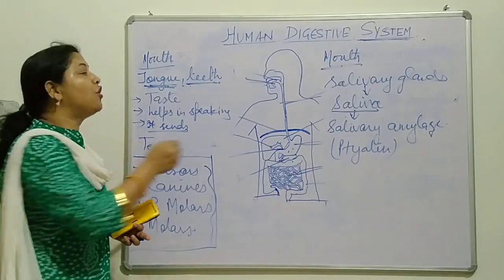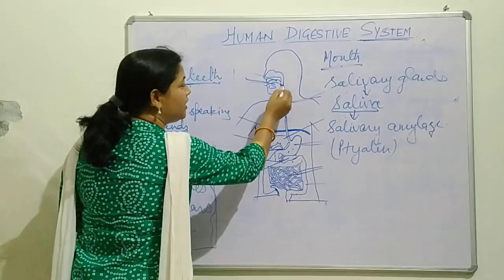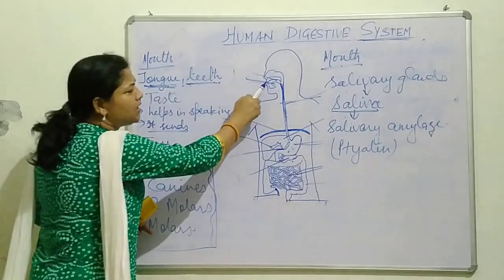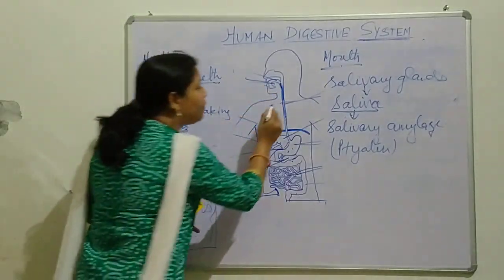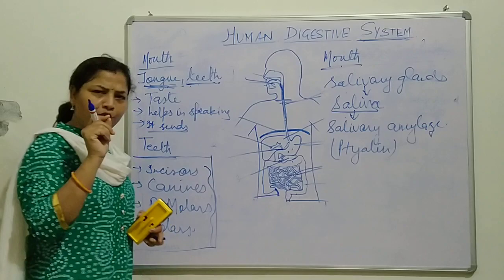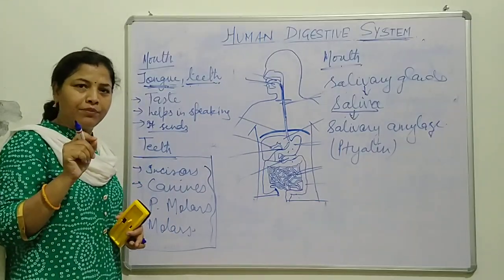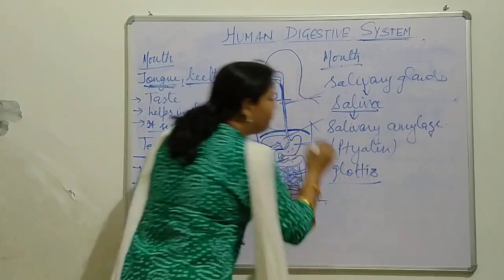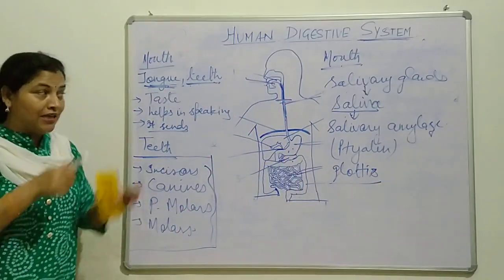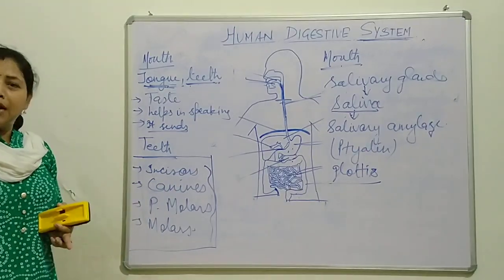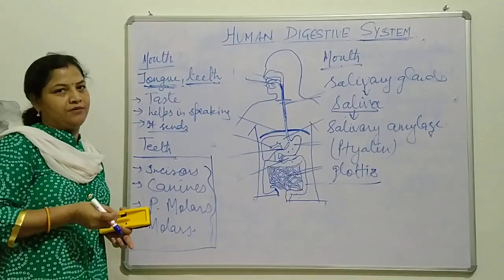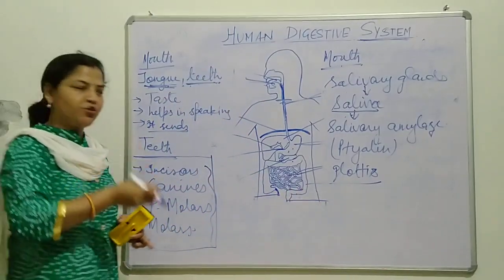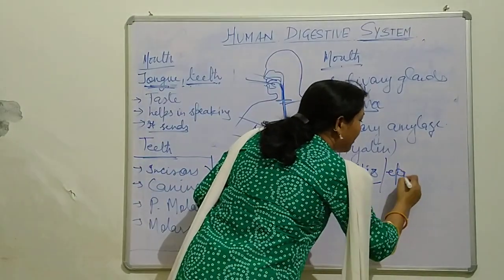So when it goes to your esophagus, it is slippery and lubricated, so it is easily engulfed. The opening of the food pipe and windpipe is what is known as the glottis, which is covered by a cartilaginous flap-like structure known as the epiglottis.